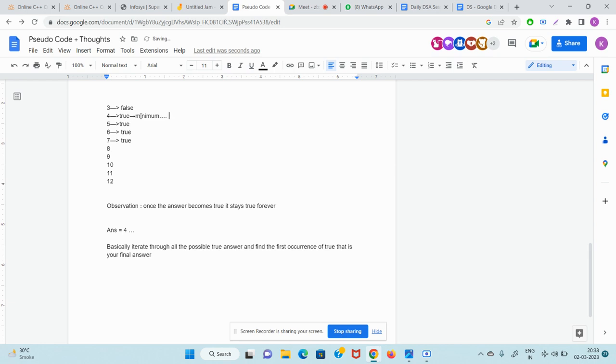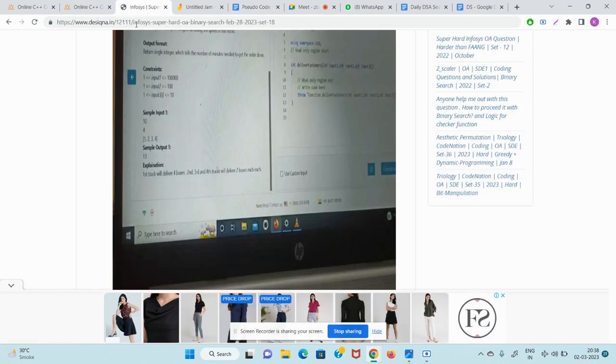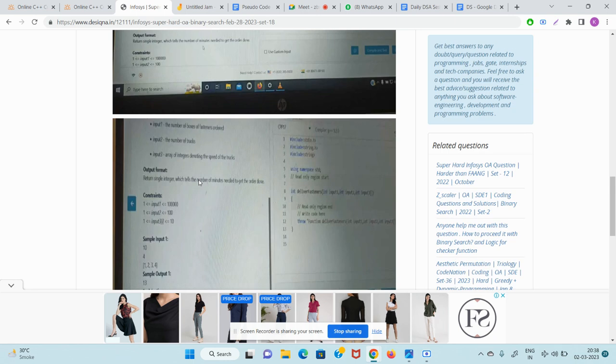Guys, is this thing clear? Please start writing yes or no in the chat. You check of 1, check of 2, check of 3, check of 4, check of 5. As soon as you get any I as true, it means this is the answer because this I is minimum. Now, going ahead, what was written in the question? Minimum is needed, minimum is needed. Understood? Start writing yes in the chat.